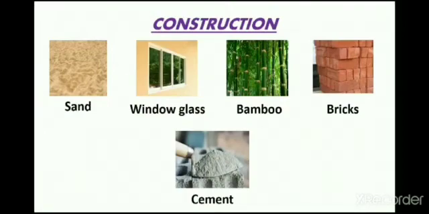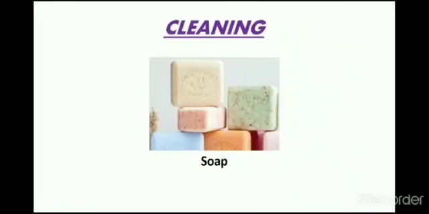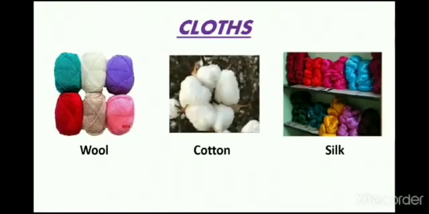From the above substances, sand, window glass, bamboo, bricks, and cement are used for construction purpose. Leafy vegetables, fruits, water, and sugar are used as food. Soap is used for cleaning, and wool, cotton, and silk are used to make clothes.